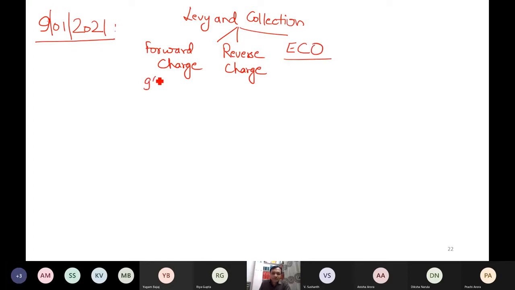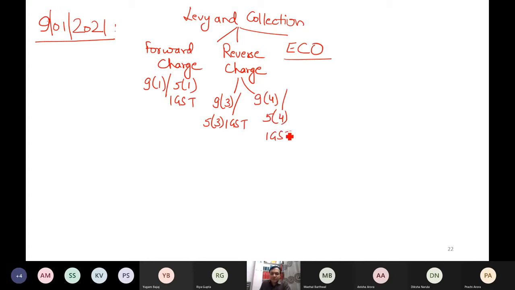Forward charge case is 9.1 and 5.1 IGST. Reverse charge has two sections, 9.3 and 5.3 IGST, as well as 9.4 and 5.4 IGST. And for ECO we have 9.5 and 5.5 of IGST.